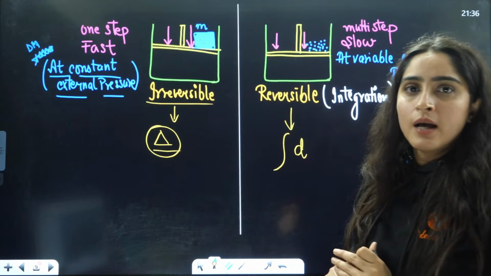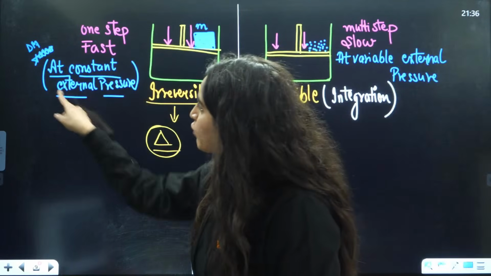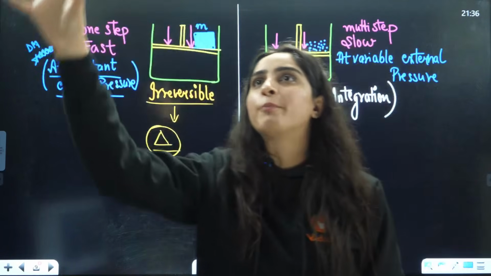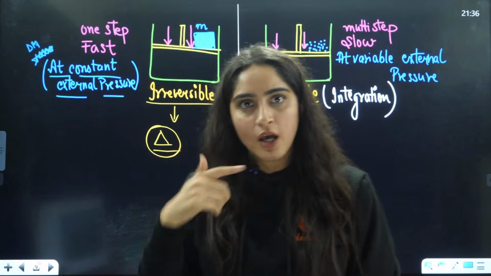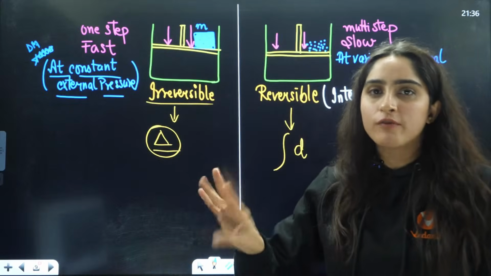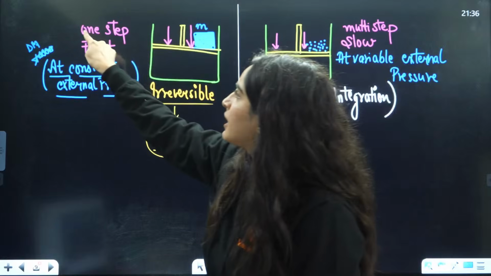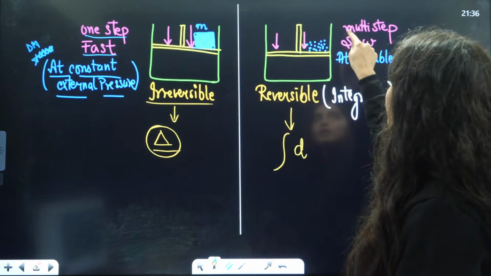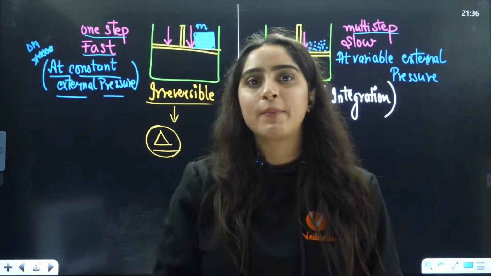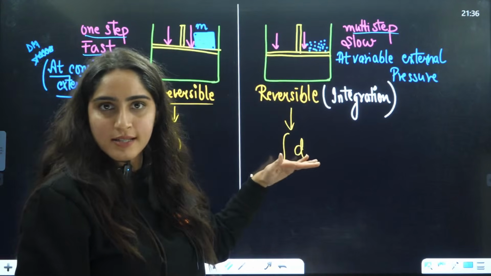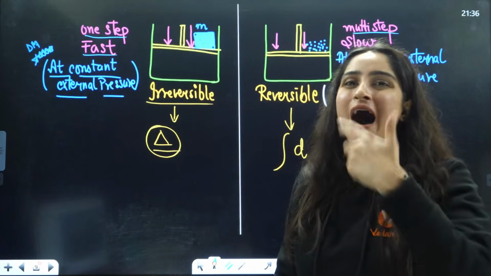Second is, ma'am, how will I identify in the exam? In the exam, in this particular statement, either they will give you a big box, a big block. They will not say it is reversible or irreversible. You will be able to understand that they are talking about irreversible process, right? Second hint that they can give you is one-step process and multi-step process. One-step process means suddenly it will happen, and here it is happening in so many steps, right? If you talk about irreversible process, it is a fast process.